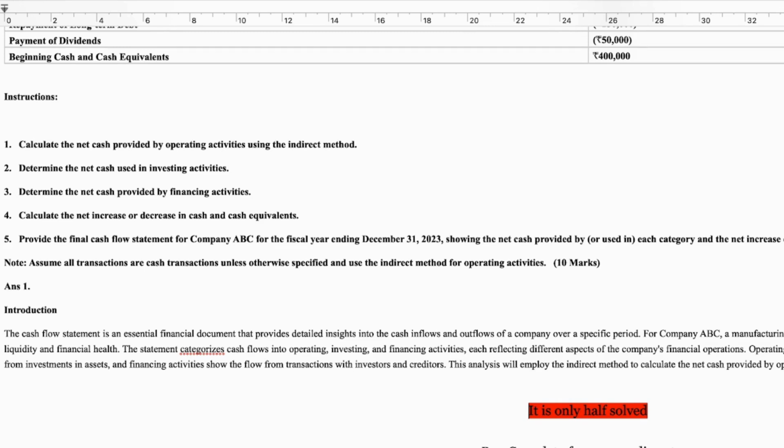The statement categorizes cash flow into operating, investing, and financing activities, each reflecting different aspects of the company's financial operations. Operating activities relate to the core business function. Investing activities indicate cash spent or received from investments in assets. And financing activities show the flow from transactions with investors and creditors. This analysis will employ the indirect method to calculate the net cash provided by the operating activities, determine the